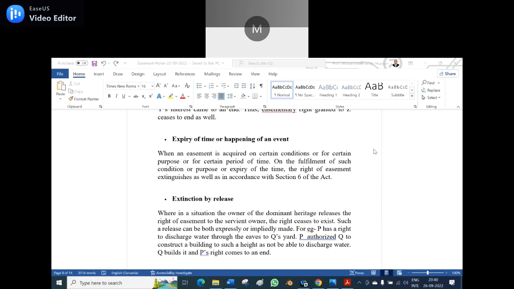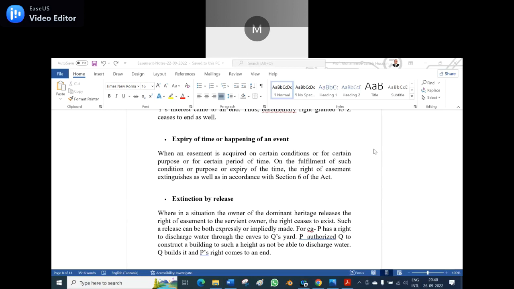Now let us see what a happening of an event is. When an easement is acquired on a certain condition or for a certain purpose or for a certain period of time, on the fulfillment of such a condition or purpose or expiry of the time, the right of easement extinguishes, in accordance with Section 6 of the Act.